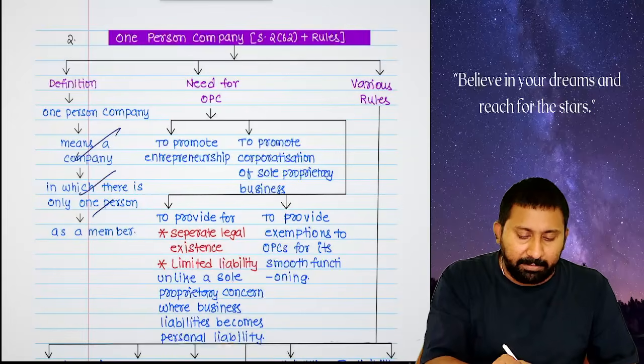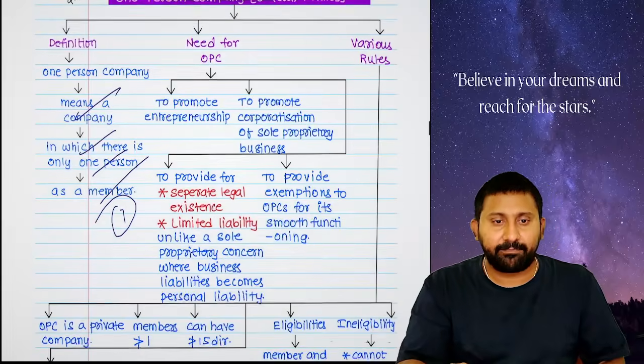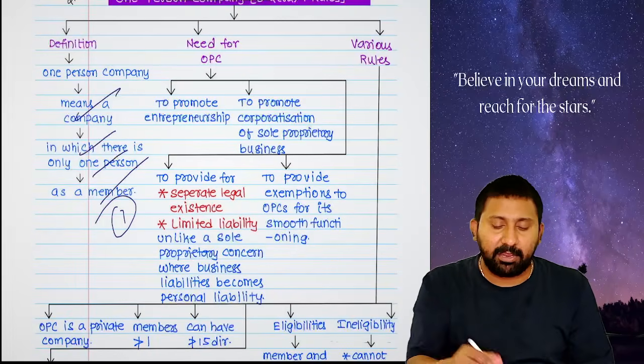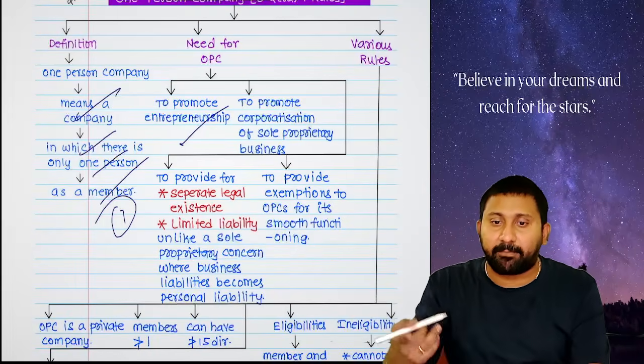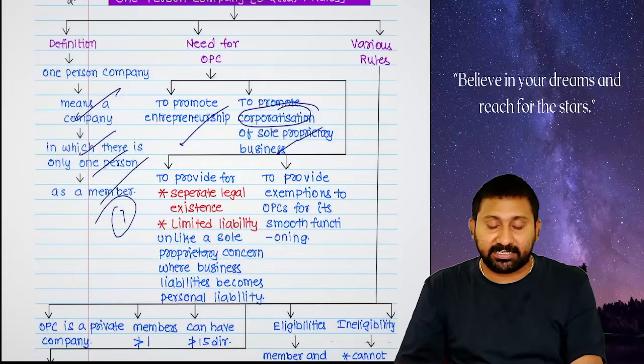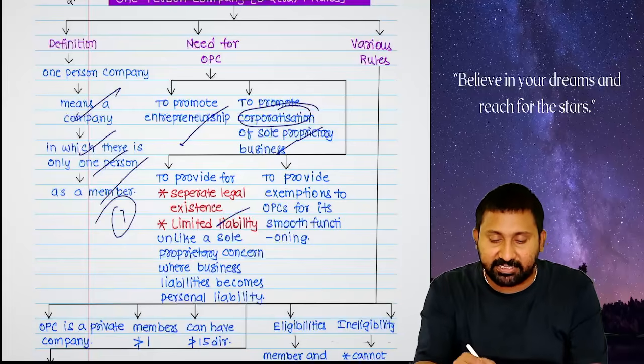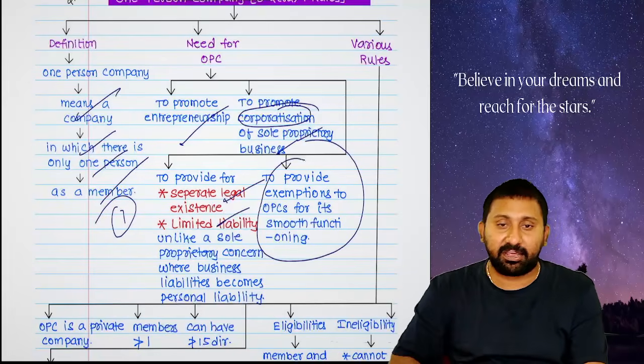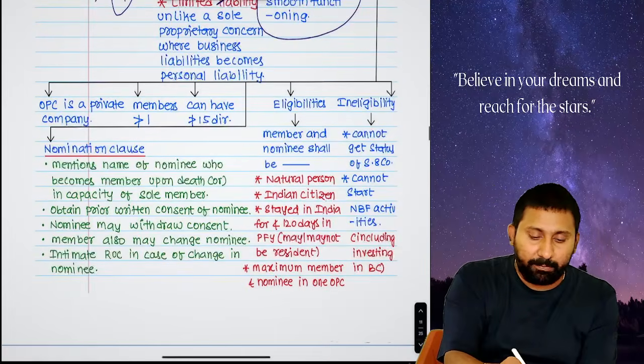In a one person company, the member is only one. Directors can be more than one. Why do we want a one person company? Single entrepreneurs should get a promotion. They should promote the company concept in sole proprietary business. So it will provide separate legal existence, limited liability, etc. And exemptions are there for OPCs. Next one. OPC is a private company.